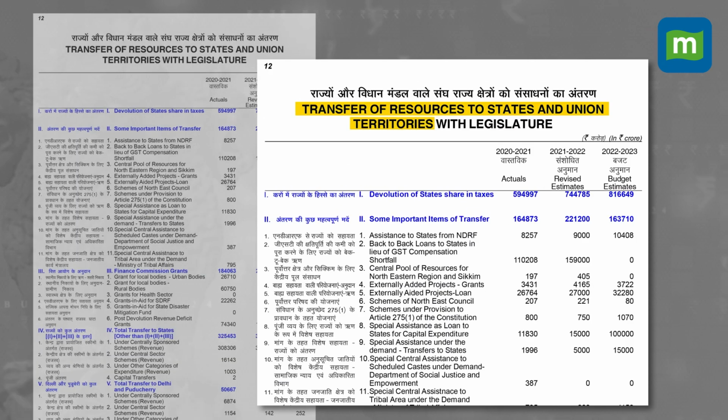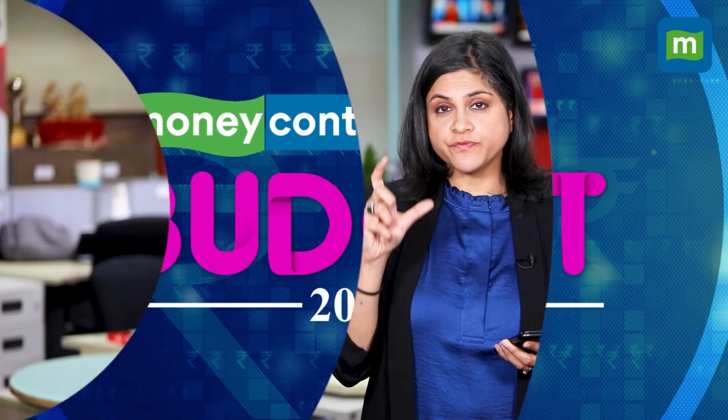Now, the money that's given to the states for capital expenditure shows up as revenue expenditure for the government, but in the state's budget, it will show up as capital expenditure. So that's the difference. So we need to look at how we're financing that revenue deficit. Are we borrowing heavily from the market? Because